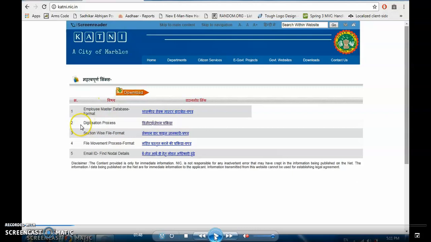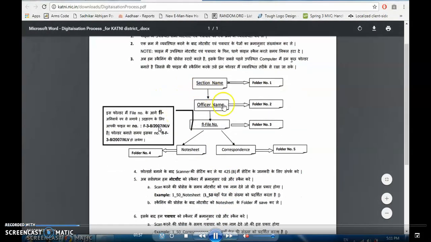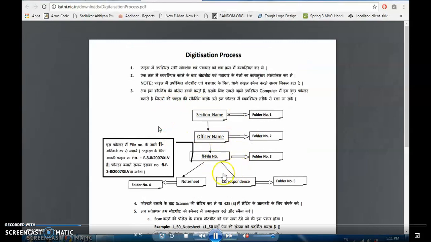Now for the sake of this video I am showing that this second link, digitization process, is there. So we'll click on this digitization process. Now one page will open. This PDF has all the structure that needs to be followed to create a scanned file, the standard structure which we need to follow. You may take a printout of this PDF document. Now I will show you a live example of it.